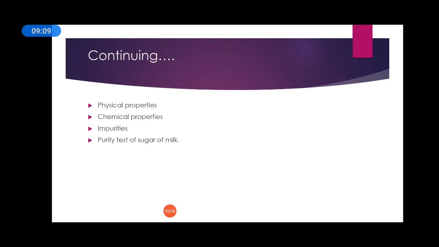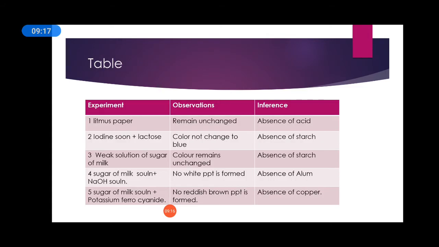We are going to see the different kinds of purity tests for the sugar of milk. So first, the requirements for this experiment: sample of sugar of milk, blue litmus paper, iodine solution, purified water, NaOH solution, potassium ferrocyanide solution, silver nitrate solution, and test tube with holder. All these are required for this experiment.